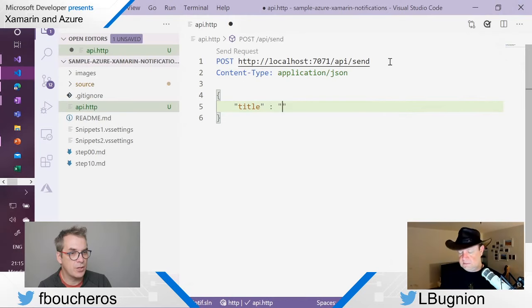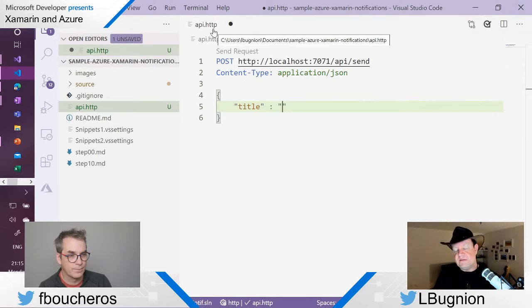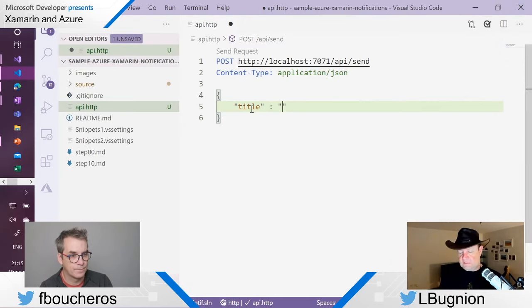Is it because your extension is HTTP? Yeah, correct. Everything you do in this HTTP file is going to be under the control of this extension. So what do you want me to send? The title here, what should it be?